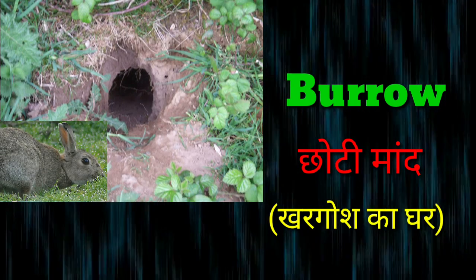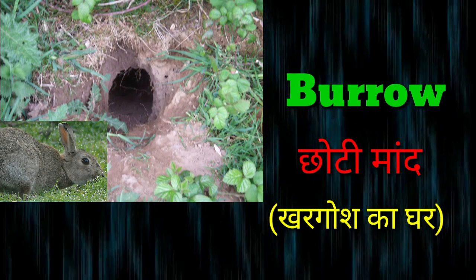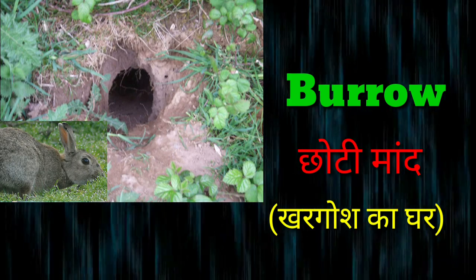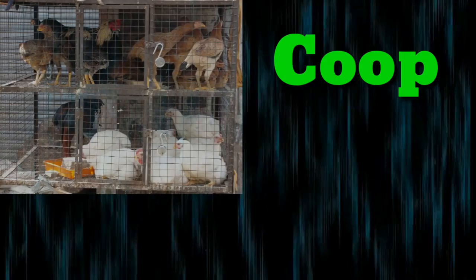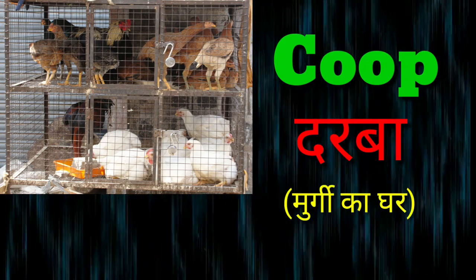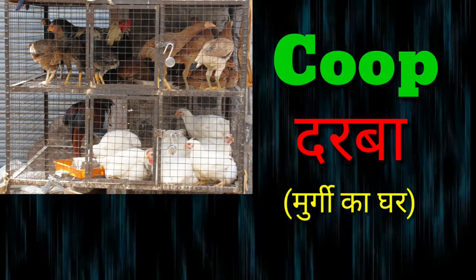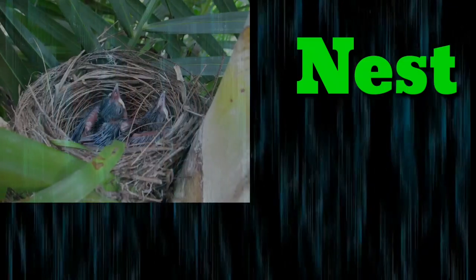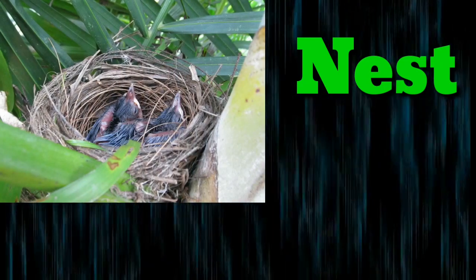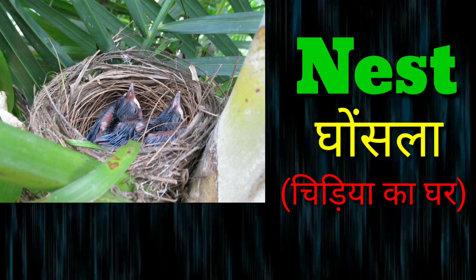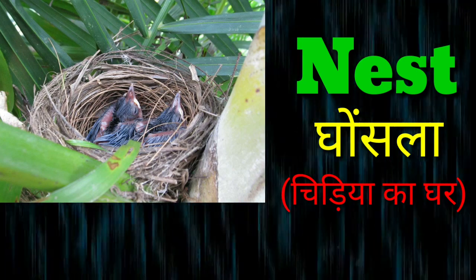This is the house of rabbit and its name is Burrow. This is the house of hens and its name is Coop. This is the house of birds and its name is Nest.